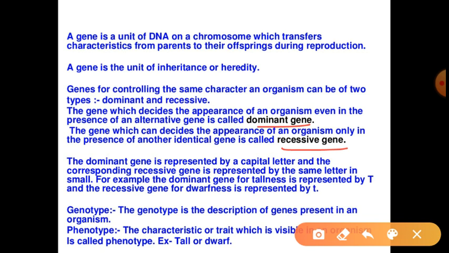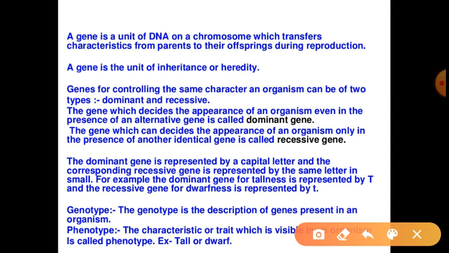Before discussing these two terms, I would like to say that half the characters come from the male and half the characters come from the female, and both unite to form the next generation. So a half set of chromosomes will be from the male and a half set from the female. In other words, a half set of genes will be from the male and a half set of genes from the female. So for one character there is one pair of genes. एक character के लिए एक pair होगा gene का.